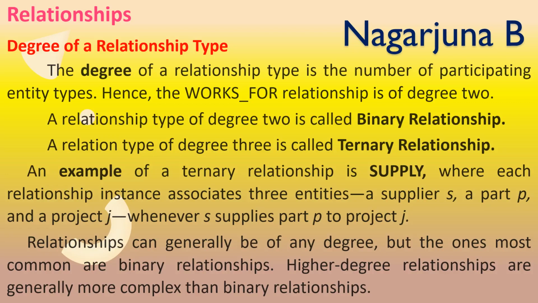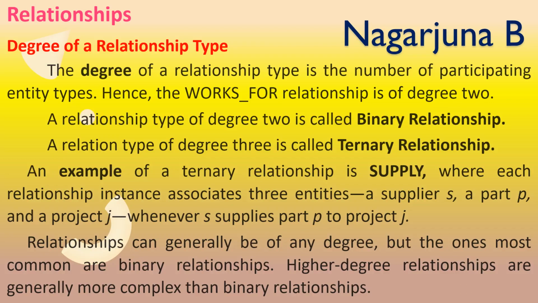Based upon how many entities participate, the degree of the relationship type is obtained. If two entities participate, the degree is 2. If three entities participate, the degree is 3. If four entities participate, the degree is 4.